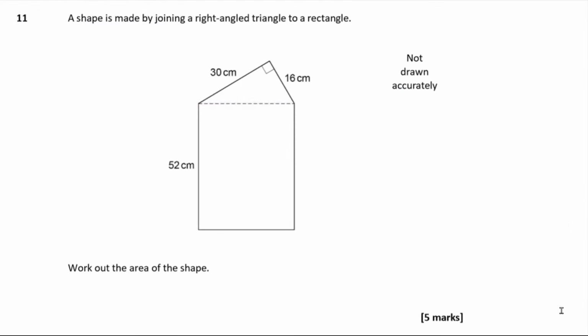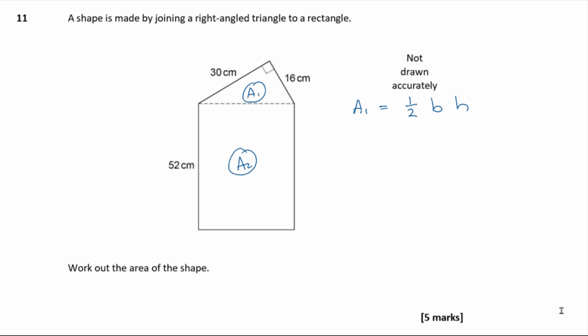A shape is made by joining a right angle triangle to a rectangle. Okay, and then we need to work out the area of the shape. Okay, so we've got two different shapes. We've got area 1, which is a triangle, and we've got area 2, which is a rectangle. Okay, so let's work out area 1 first. Area 1 is a triangle, so triangles normally have an area of half base times height.